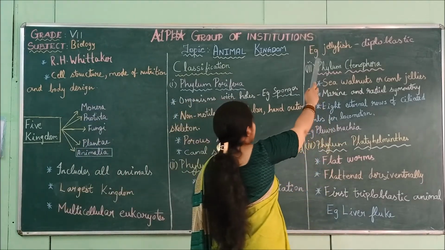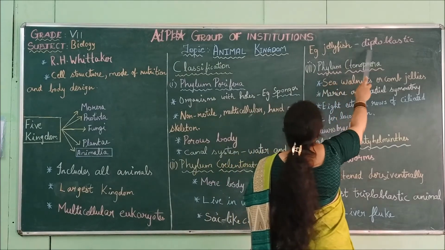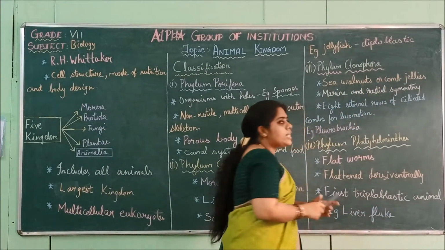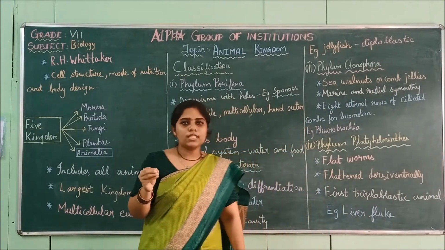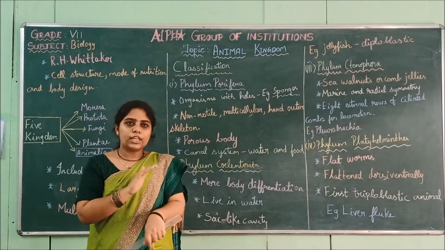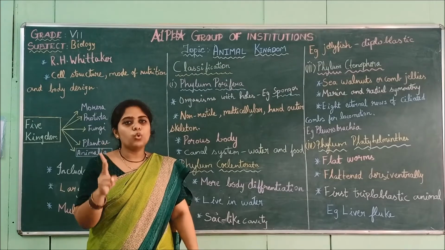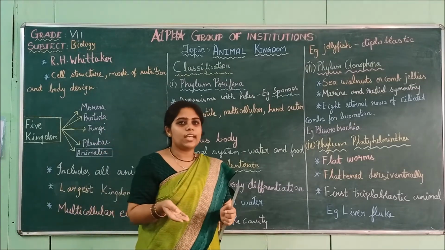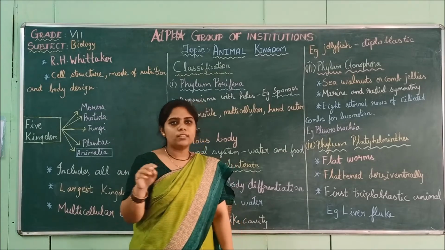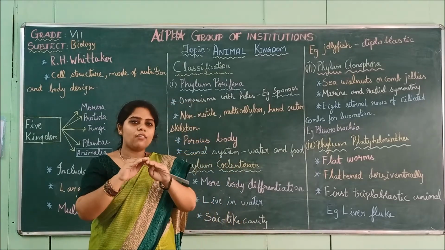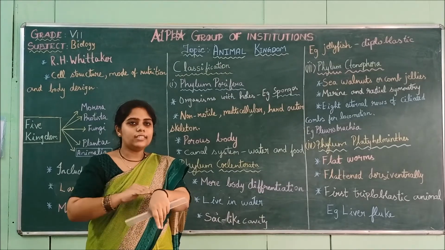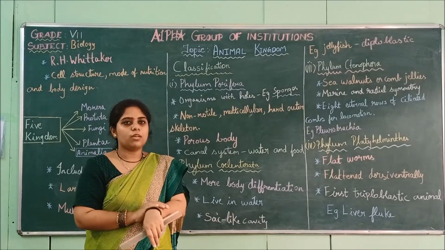Example, jellyfish. These jellyfish are diploblastic. Diploblastic means the skin layer will have two main tissue layers. The outer covering is the ectoderm, and inside it the endoderm is present.